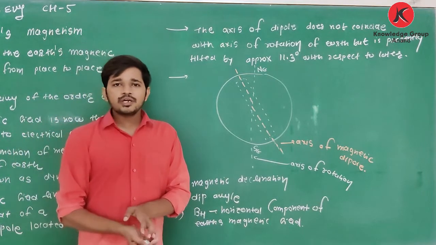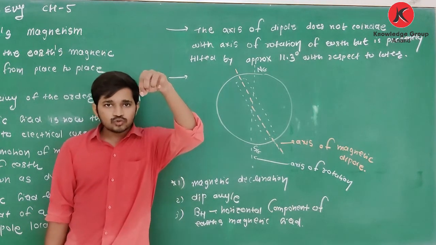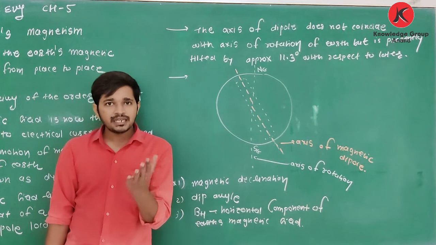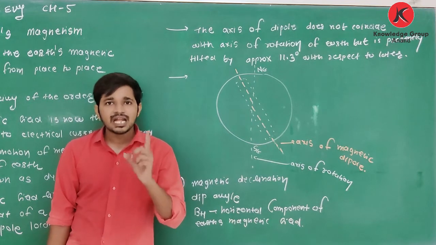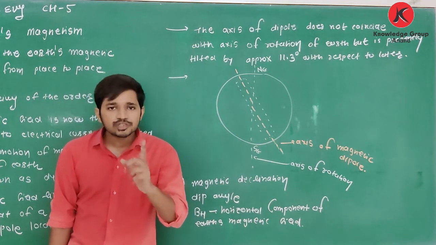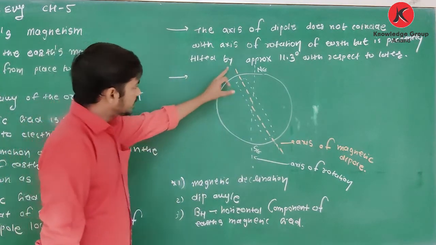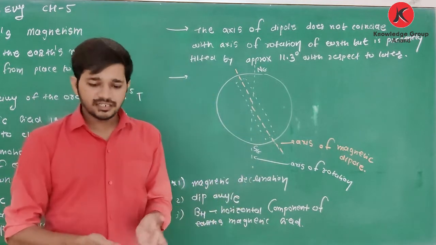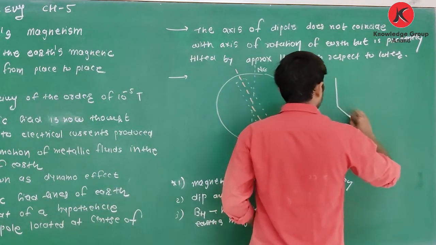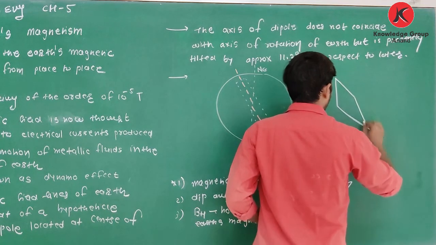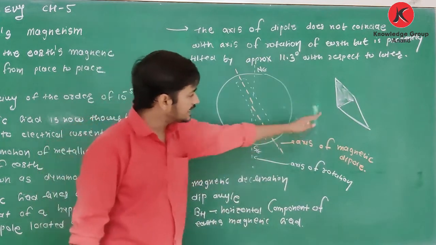The free needle rotates and aligns in the direction of the magnetic field of the Earth. As this is the axis of the magnetic dipole of Earth, the needle will align in this direction, with one tip pointing north and the other south.